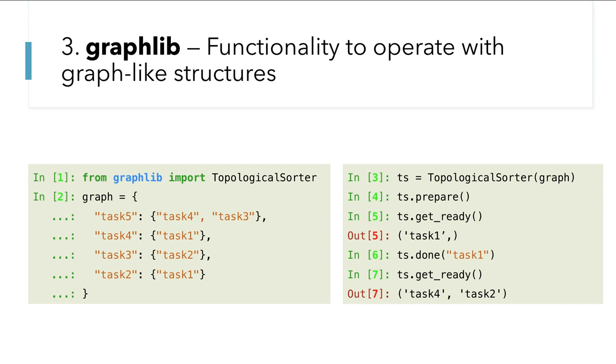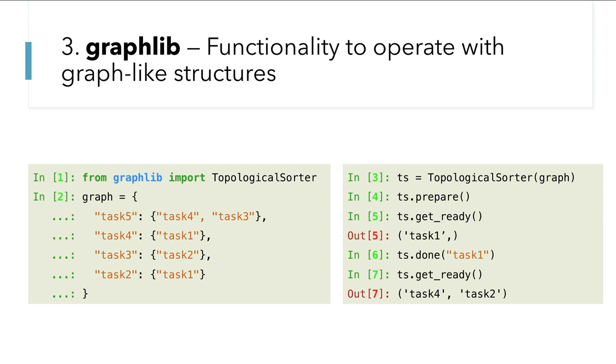ts.add a node. This is also called a node. In this example I have just used these strings as tasks, but you can use anything. This is called a node. Okay, so you can use that node. After creating this graph and adding all the nodes, what you need to do is just ts.prepare. It will prepare and be ready to give you nodes.